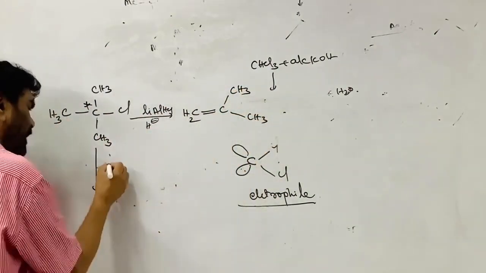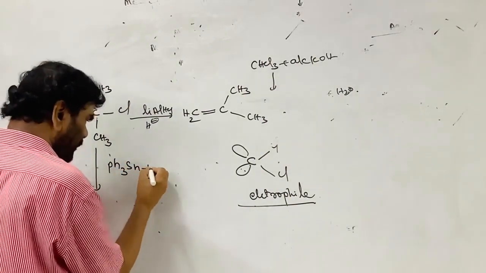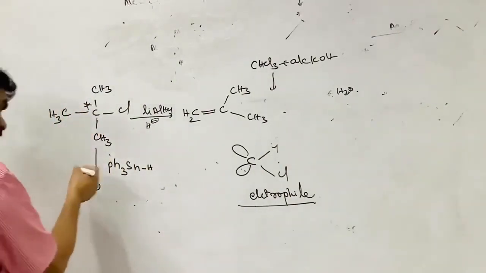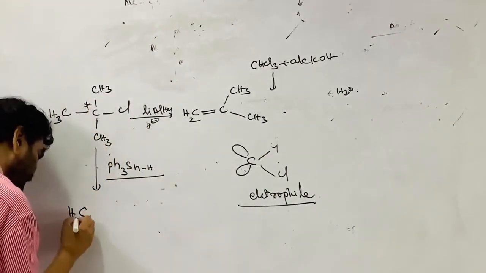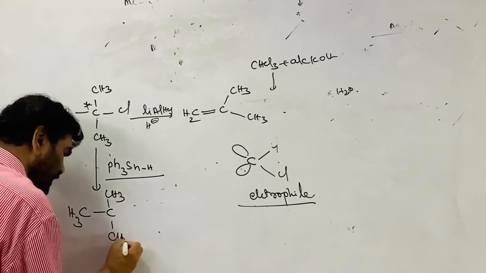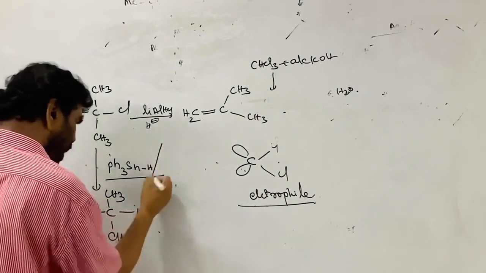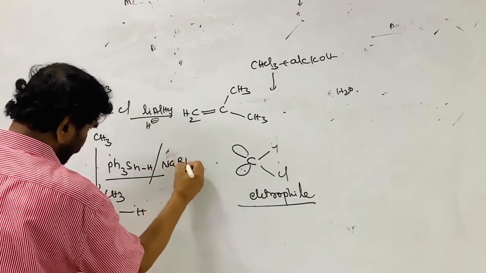If you treat with the triphenyl tin hydride, which is the source for the H dot, this is a mild one. Reduction takes place, giving CH3, CH3, CH3. This is H. The R. This is sodium borohydride, NaBH4.